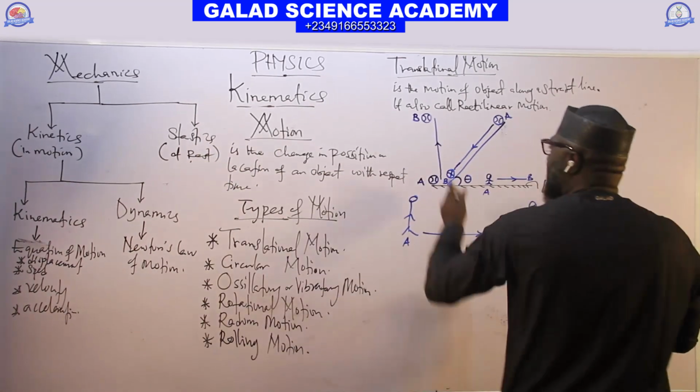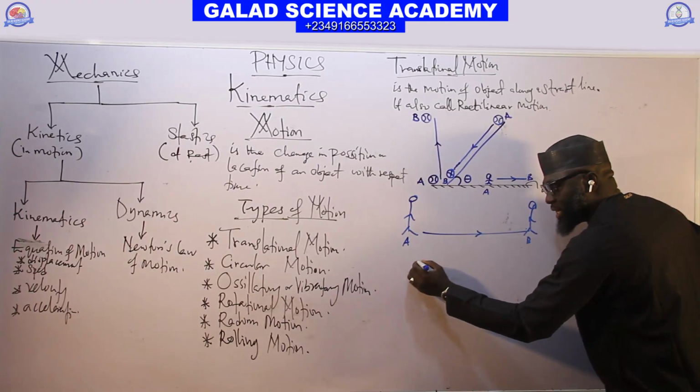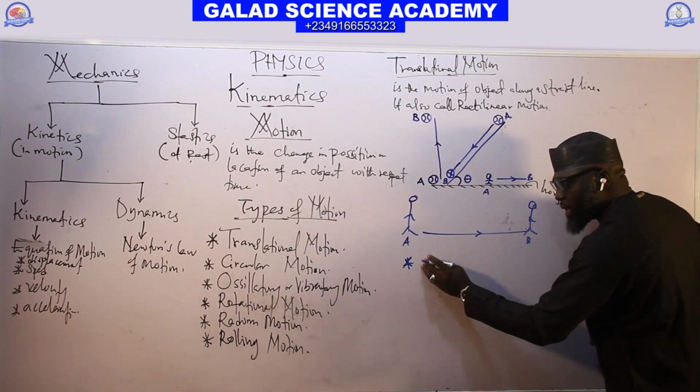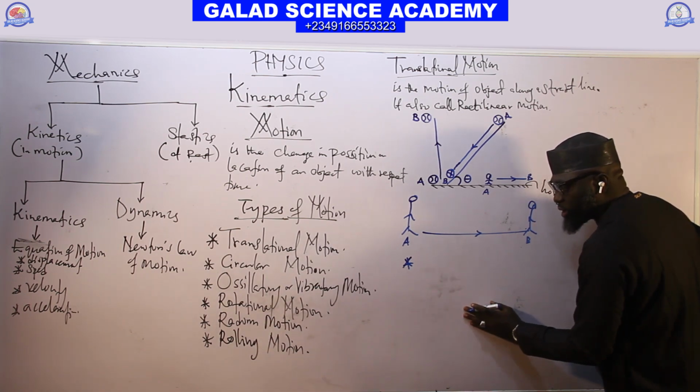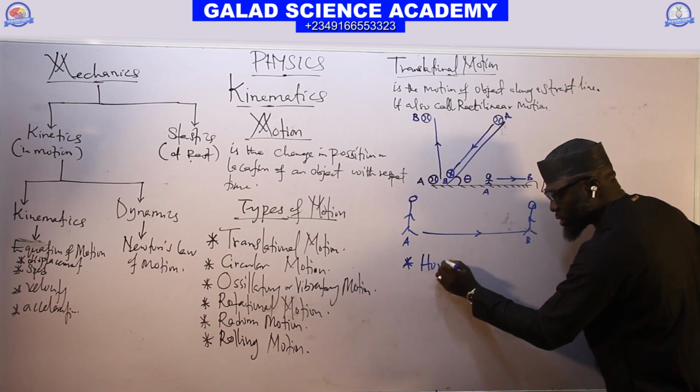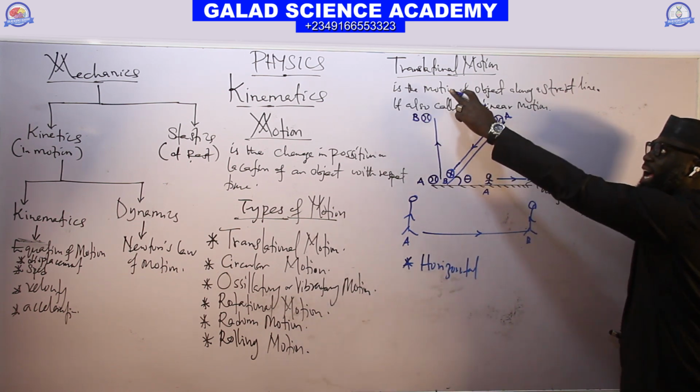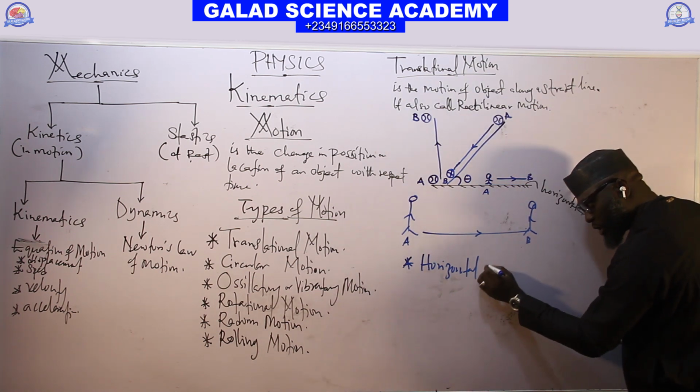This translational motion can be classified into three. The first one, we have what we call horizontal linear motion.